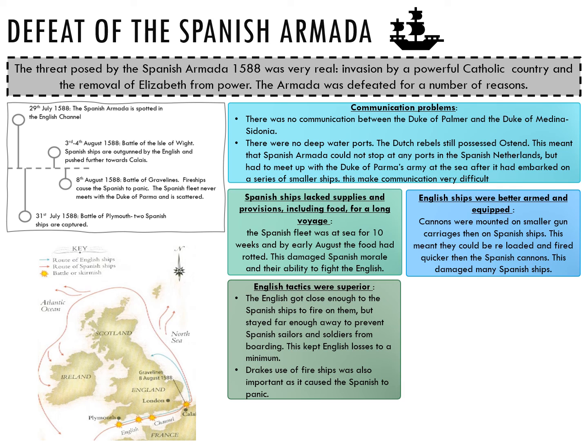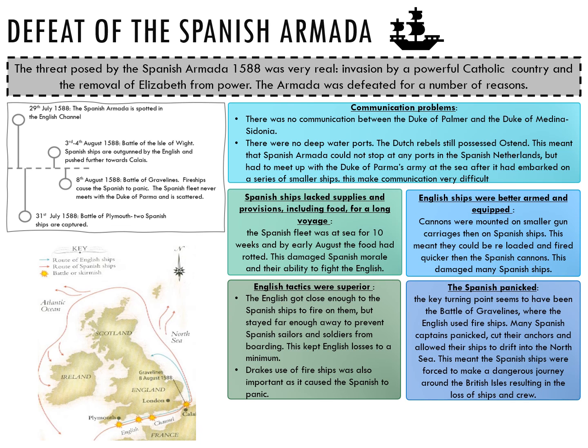The English tactics were superior. The English got close enough to the Spanish ships to fire on them, but stayed far enough away to prevent Spanish sailors and soldiers from boarding. This destroyed and damaged a number of Spanish ships while ensuring the English losses were minimal. Drake's use of fire ships at the Battle of Gravelines was also important. It caused the Spanish to panic.